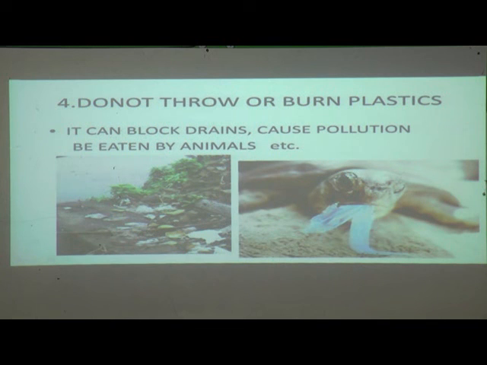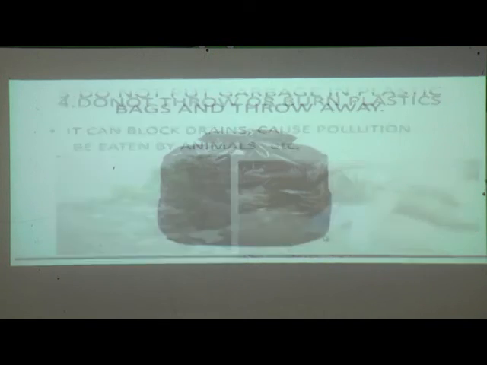So that is why it is going to cause pollution, and it can block drains when we throw it in a river or in dams or in streams or anywhere we go for traveling. At that time we should not throw it. Because of this, it can block drains, cause pollution, and be eaten by animals. Okay, so it will be harmful for these animals.